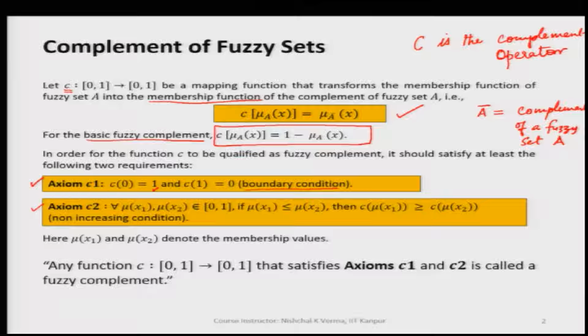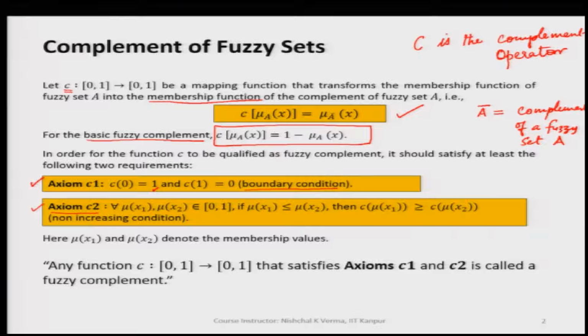Now, let us look at axiom C 2. Axiom C 2 says that if we have membership values mu x 1, mu x 2, and of course, these x 1 and x 2 are from the universe of discourse, and mu x 1, mu x 2 should belong to the range 0 to 1, then if mu of x 1 is less than or equal to mu of x 2, then C of mu x 1 should be greater than or equal to C of mu x 2.